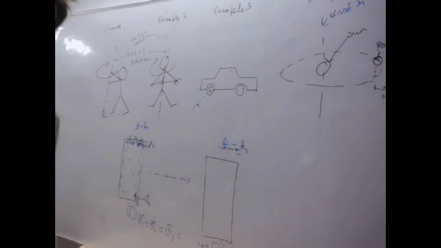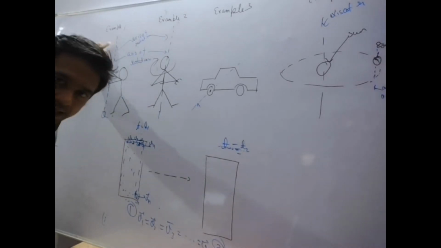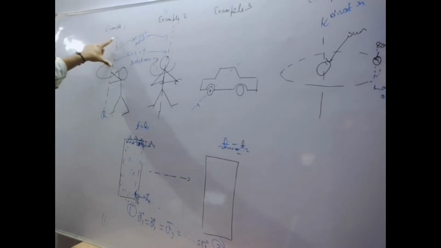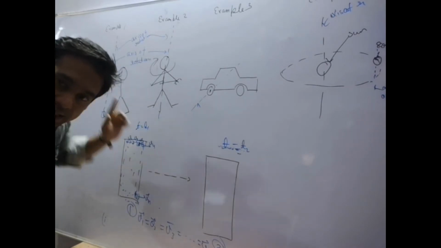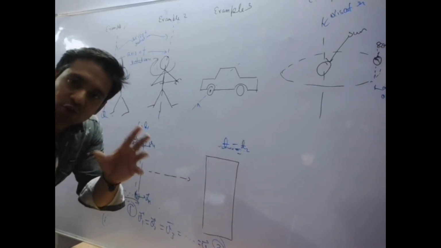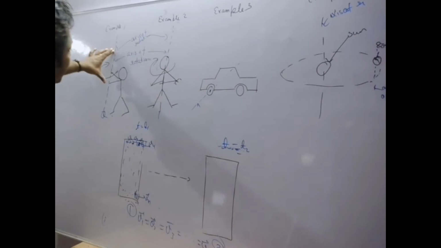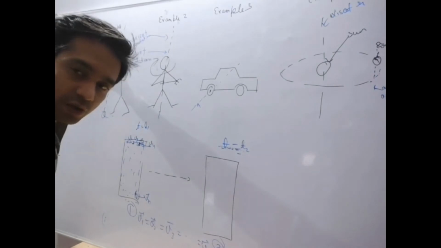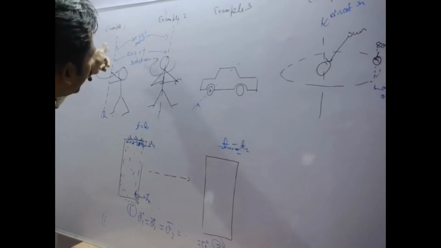This is an example which I have drawn. If this is a pole, the kid is making a circle around it by holding it. So basically, a body is doing a rotation motion around a pole. In this, the pole is acting as an axis around which the body is rotating. The body is revolving or making a rotation around the axis or pole.